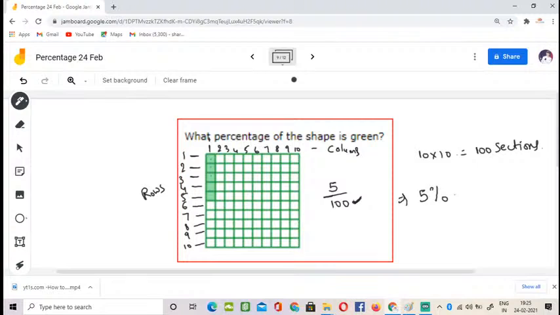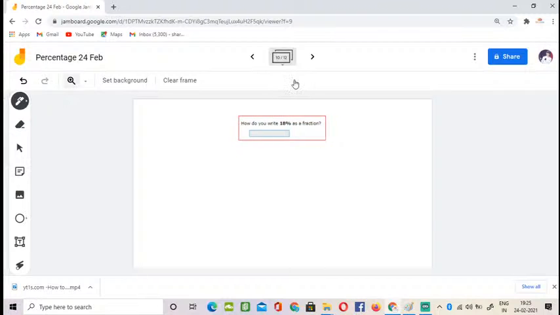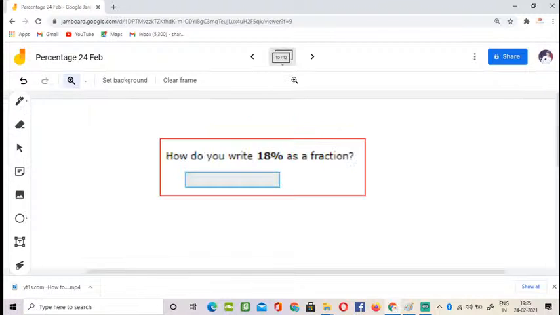Very good, kids. So it's very easy, right? Okay, next question. I have changed the question pattern a bit.